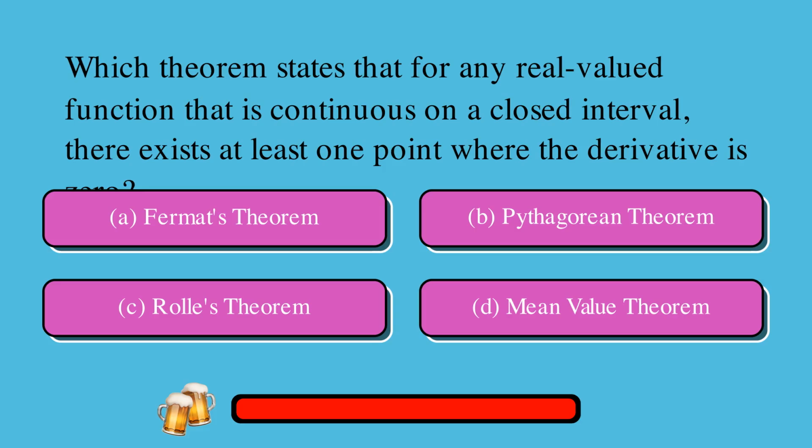Which theorem states that for any real-valued function that is continuous on a closed interval, there exists at least one point where the derivative is zero? Is it A. Fermat's theorem, or B. Pythagorean theorem, or C. Rolle's theorem, or D. Mean-value theorem? The correct answer is C. Rolle's theorem.